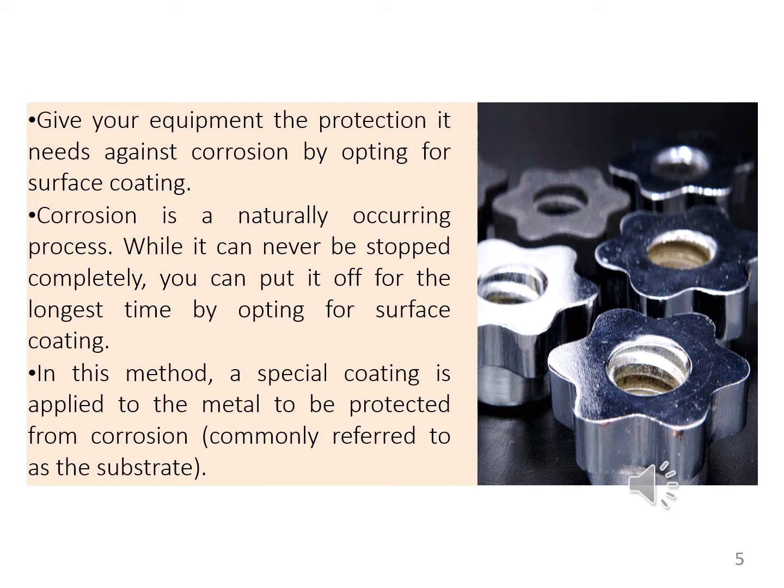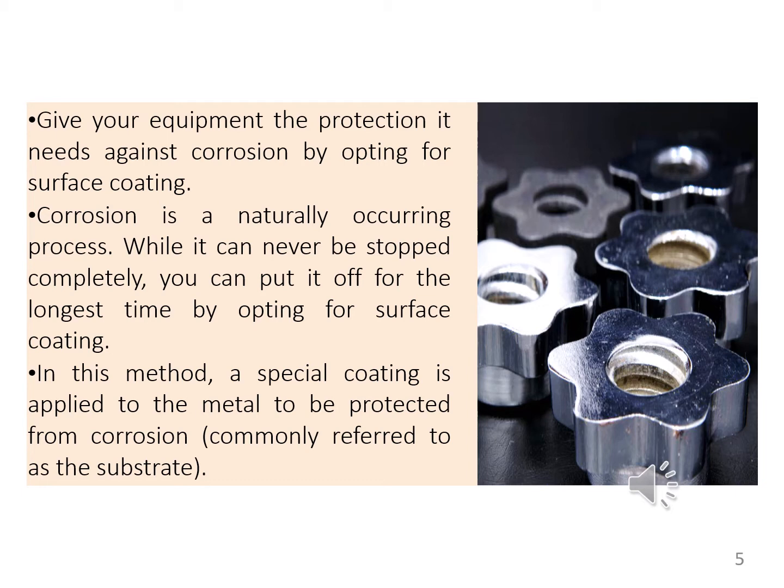Corrosion is a naturally occurring process and it can never be stopped completely. You can put it off for the longest time by opting for surface coating. So, what is corrosion and how can we stop it? Corrosion is a naturally occurring process that can never be stopped.